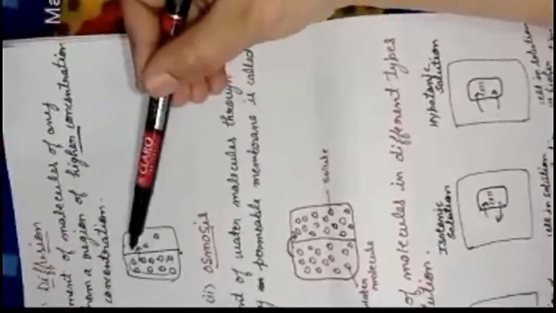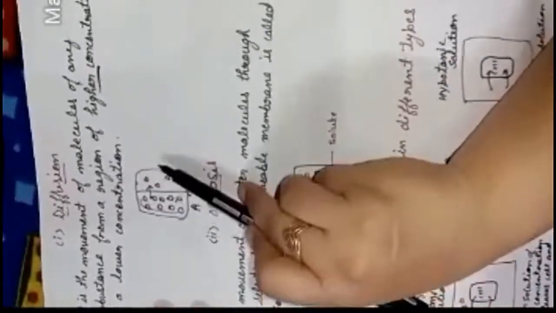Here the quantity of the molecules in this column is more in comparison to this one. It means the molecules will move from this section to this section, or you can say from A part to B part. The number of molecules in A part is more in comparison to B, so the molecules will move from A part to B part. This movement of the molecules from higher concentration to lower concentration is called diffusion.